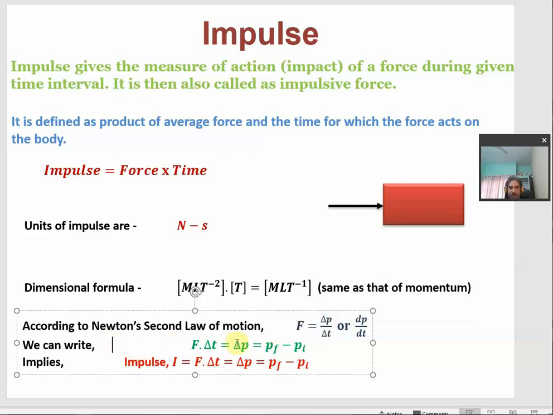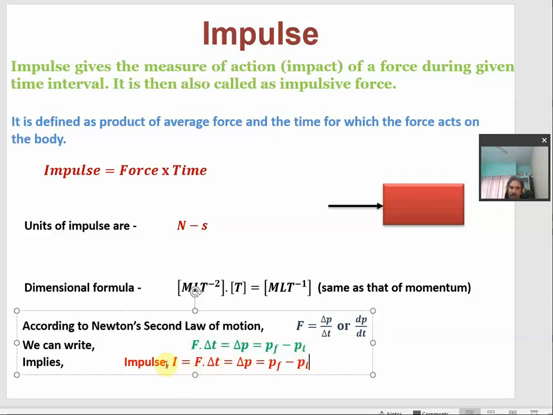From here we can take delta t, the time interval, to the left hand side. So, it becomes F into delta t equal to delta P. This F into delta t is nothing but the force, and it has acted for some time interval delta t. So, force into time interval is nothing but the impulse. On the left hand side it is the impulse, and on the right hand side it is the change in momentum.